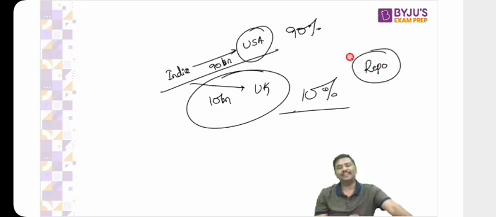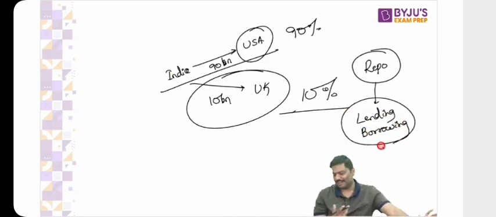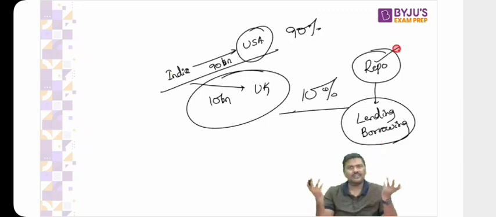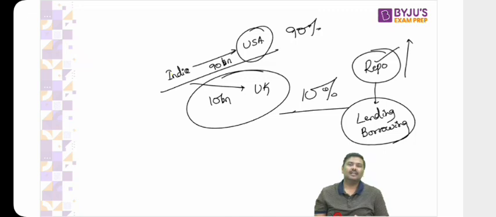What is repo rate? It is basically an interest rate where one is lending and the other one is borrowing. Right? Every time I tell this, I'll have to repeat it. It simply means you're not revising. That's it. What is repo rate? It's basically a rate of interest where one is lending and the other is borrowing. That's it. Now, if the repo rate increases, you tell me what will happen to the interest rate for any